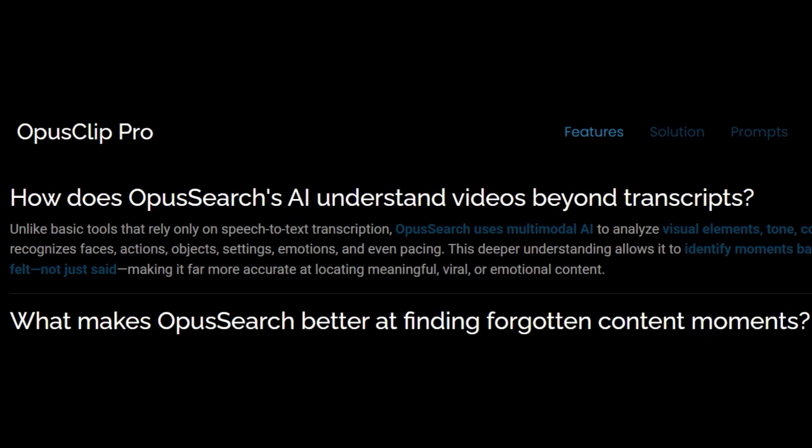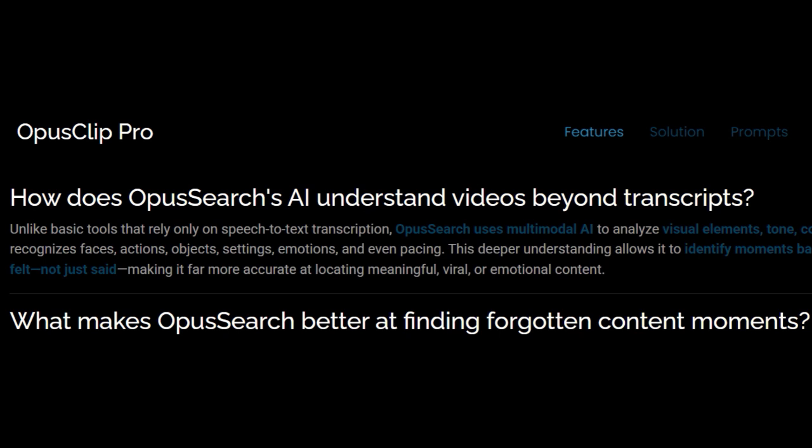We're still on it. Now the question we're looking at today is, how does OpusSearch AI understand videos beyond transcripts? Well, it's because unlike basic tools that rely only on speech-to-text transcriptions, OpusSearch uses multimodal AI to analyze visual elements, tone, context, and structure.